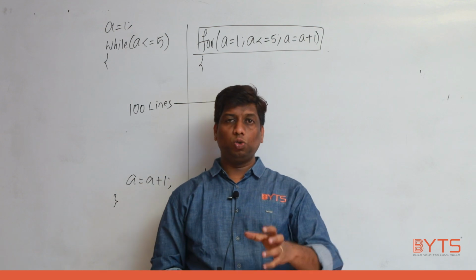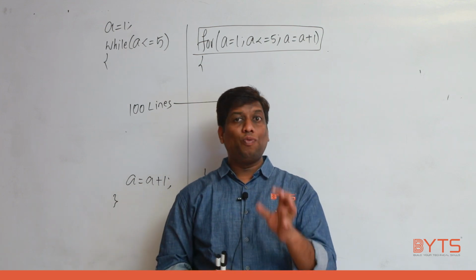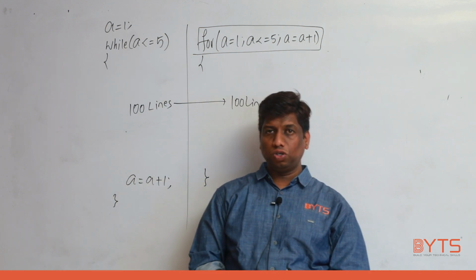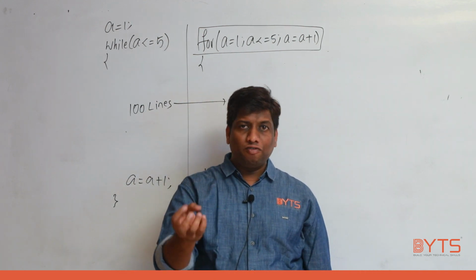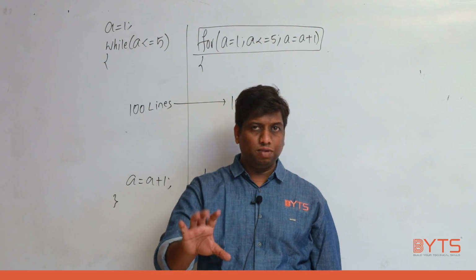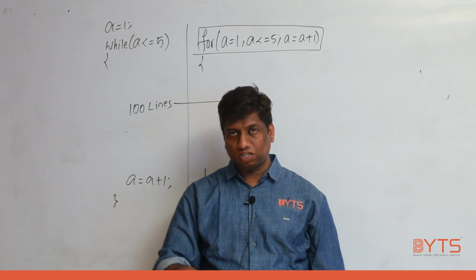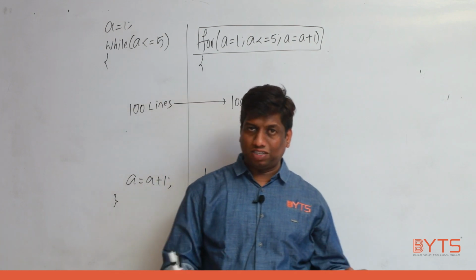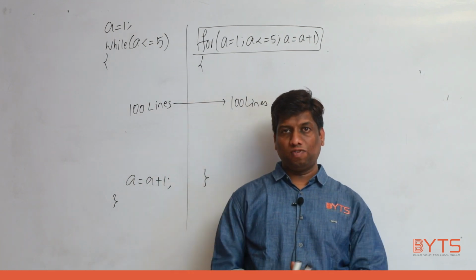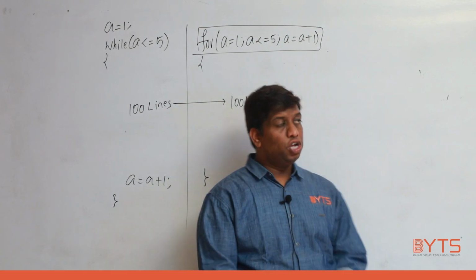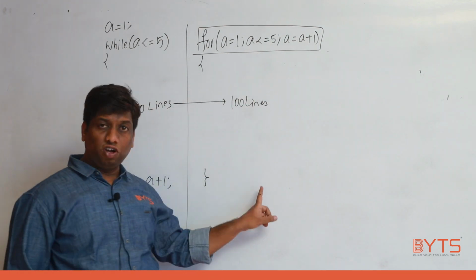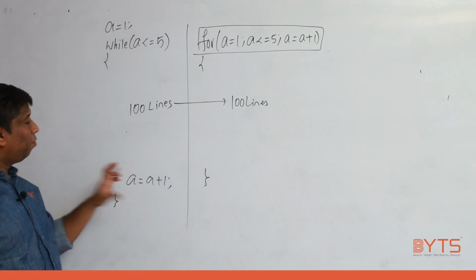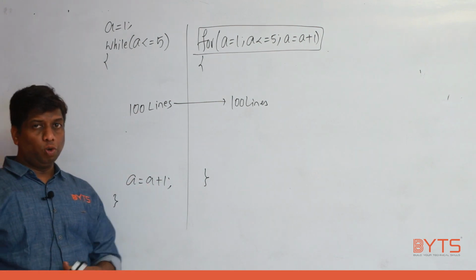Now, if you don't know, I am introducing two important terminologies for you. One is array, another is linked list, which we are going to discuss in the upcoming videos. Arrays: the number of elements in an array is fixed, meaning size is known in advance. Linked list: the number of elements in a linked list is not fixed, meaning size is not known in advance. So to process an array, we recommend to use what loop? For loop. Why? We know the size. To process the linked list, we recommend to use what? While loop. Why? We don't know the size.